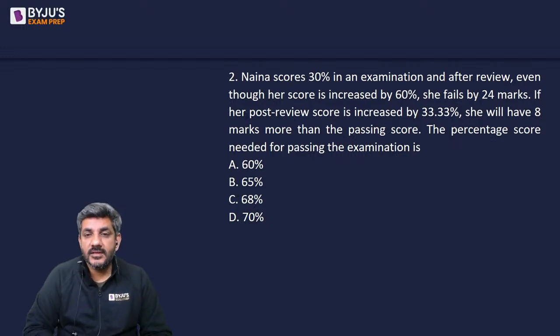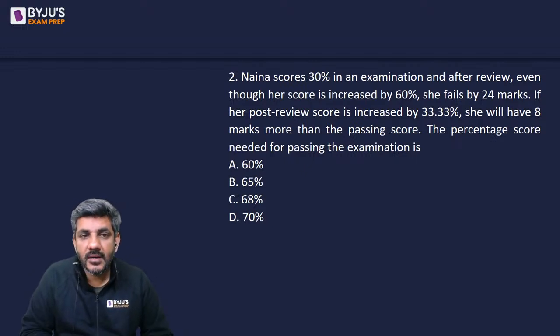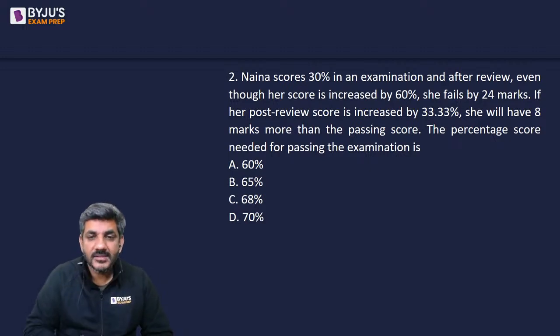Nana scores 30% in an examination. After review, her score increases by 60% and she fails by 24 marks. If her post-review score is further increased by 33.33%, she will have 8 marks more than the passing score. Find the percentage score needed for passing the examination.